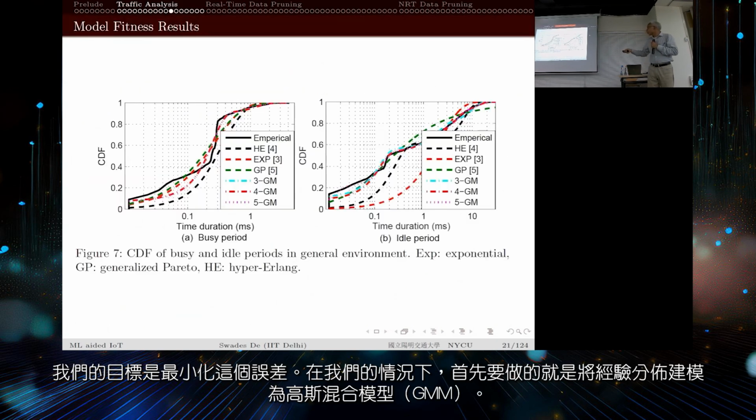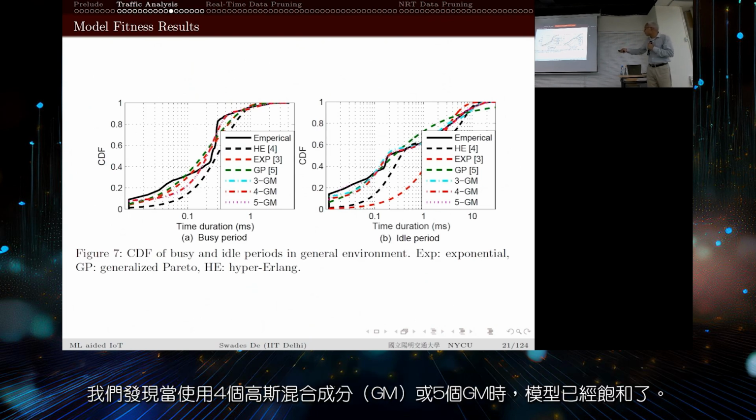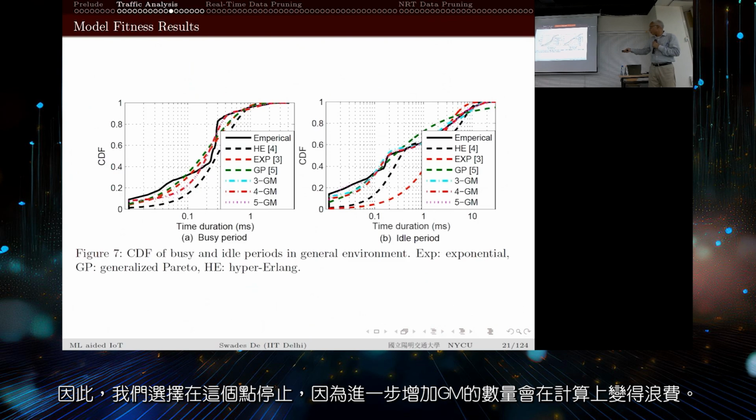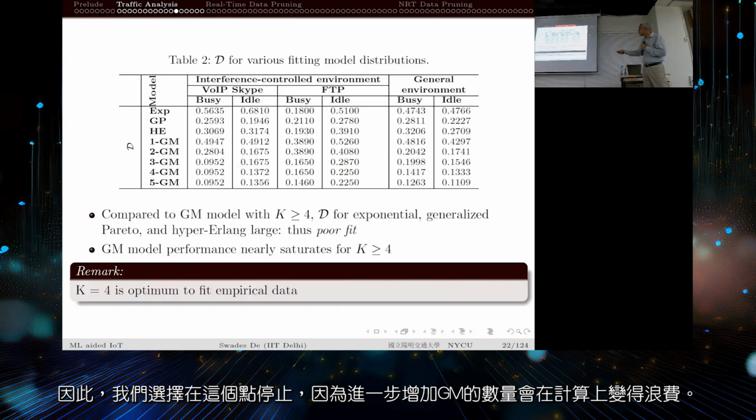In our case, our first task was to model this empirical distribution as a Gaussian mixture, and we figured out that beyond 4GM or maybe at 5GM it is saturating. We wanted to stop there, because going for higher k is going to be wasteful in terms of computational complexity.